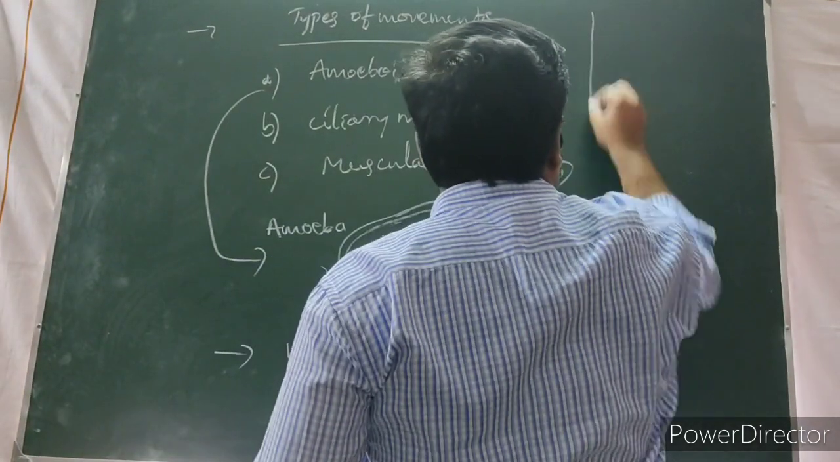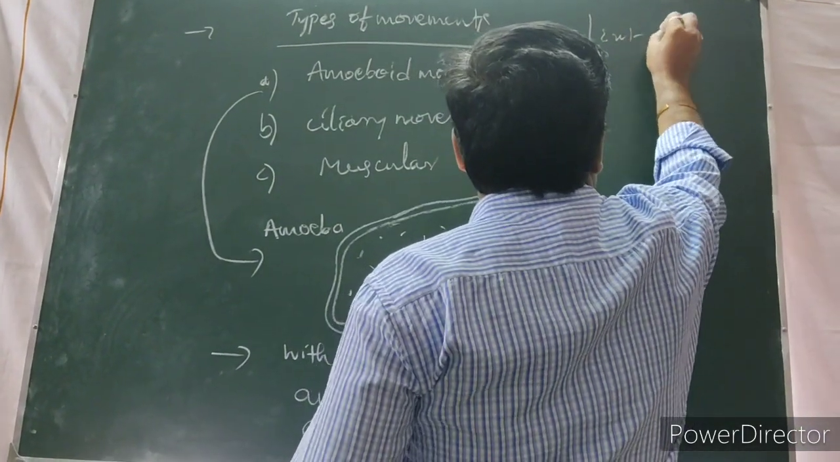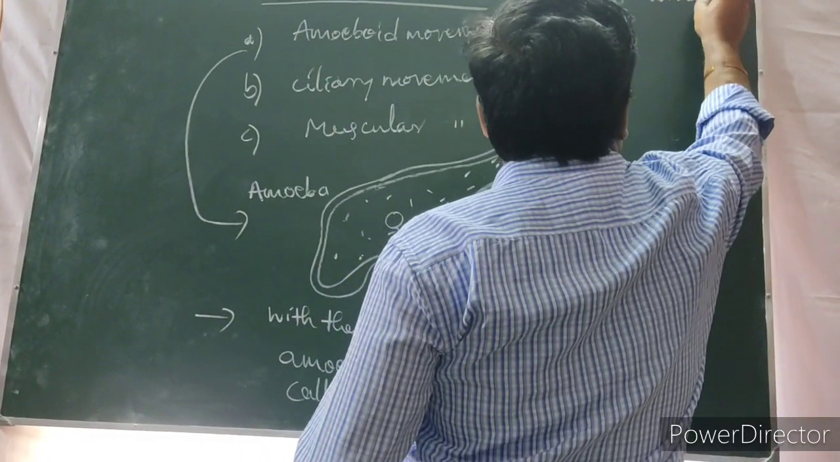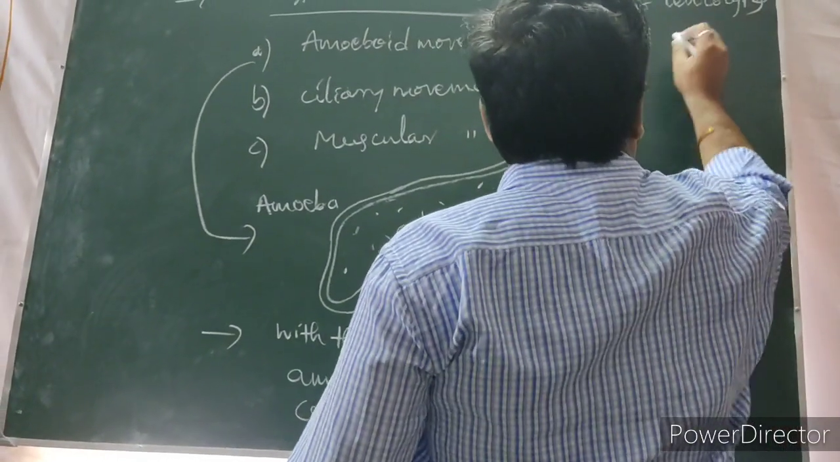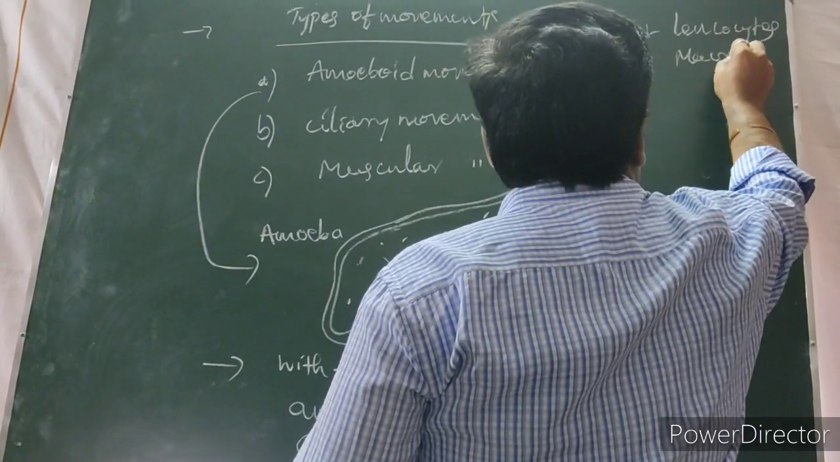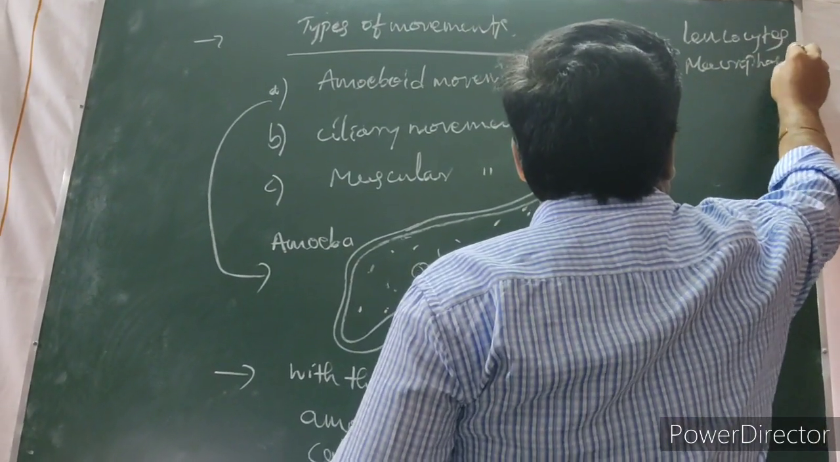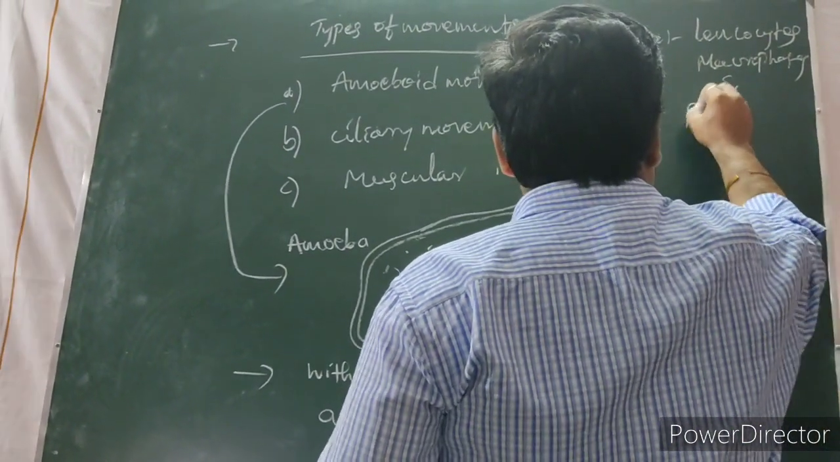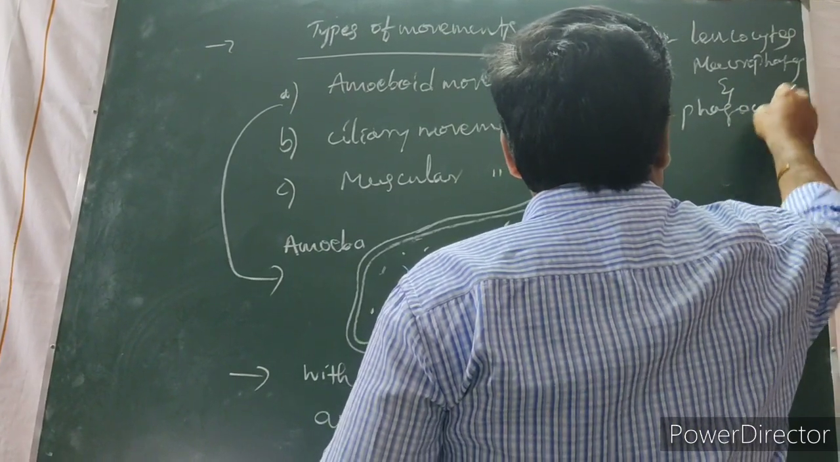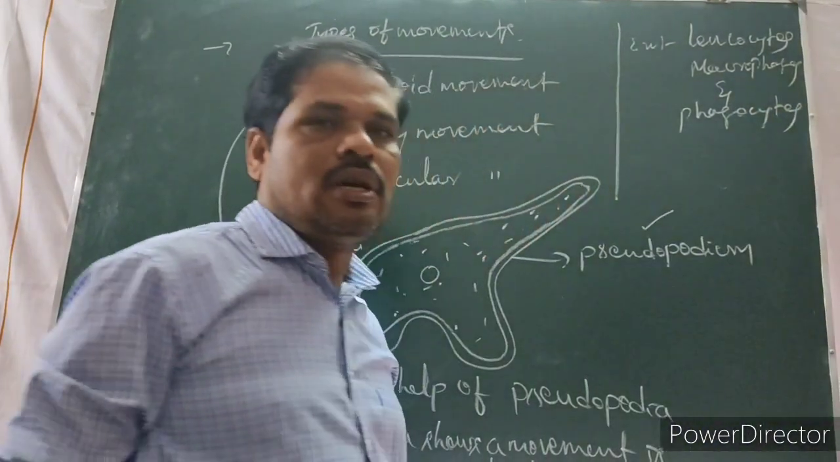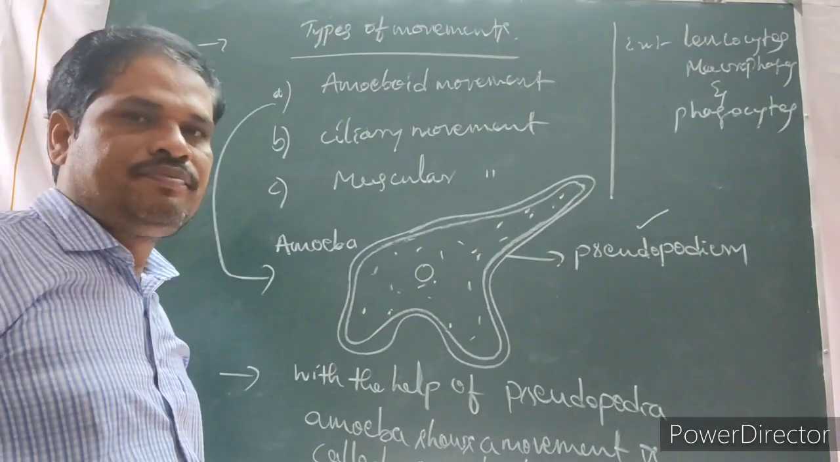The best examples under amoeboid movement are leukocytes, macrophages and phagocytes. These are the best examples of amoeboid movement.